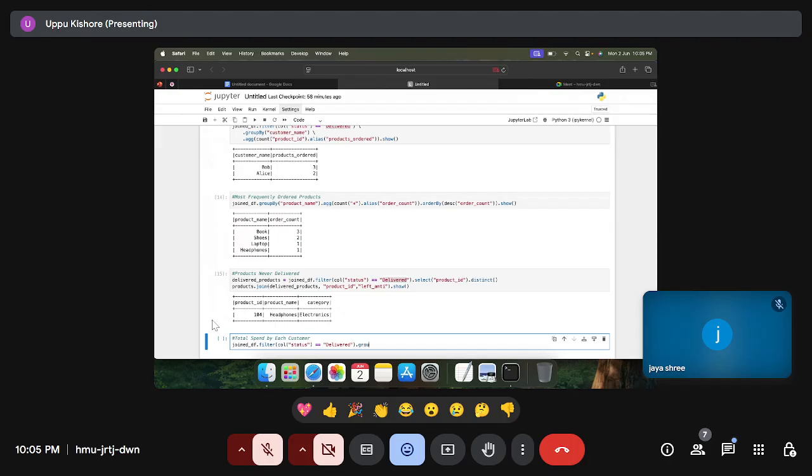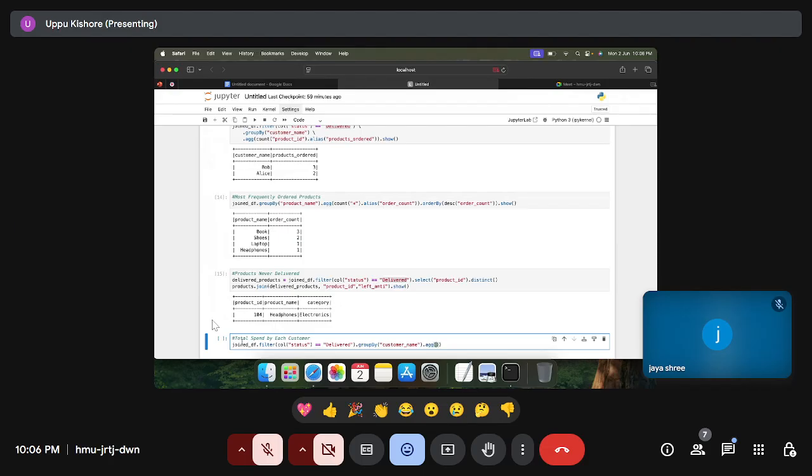I want to group based on the customer name, so I want to see which customer has spent how much. Dot aggregation. We have to get the sum of the amount, right?